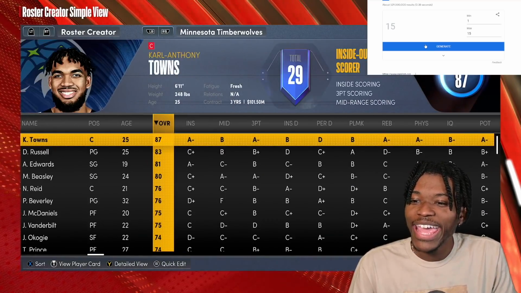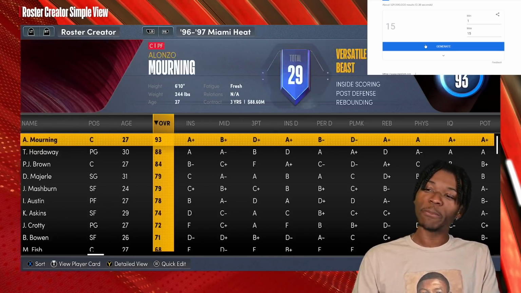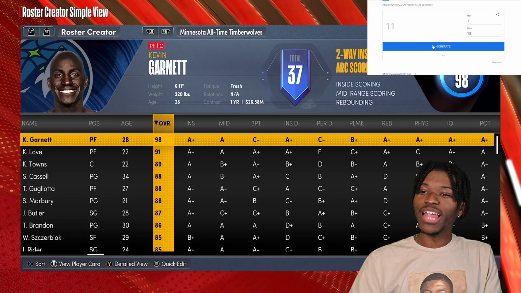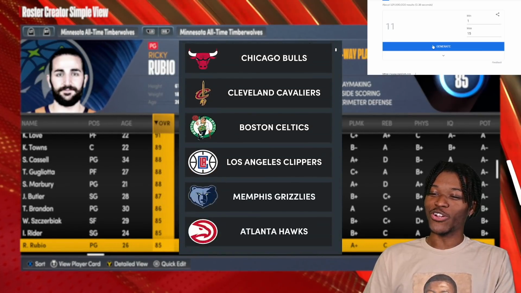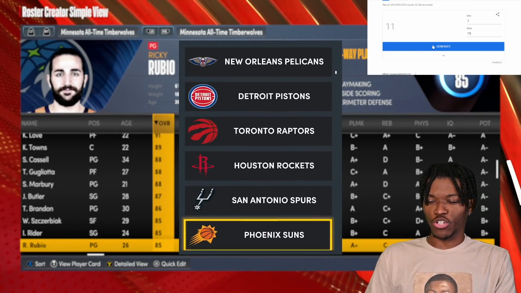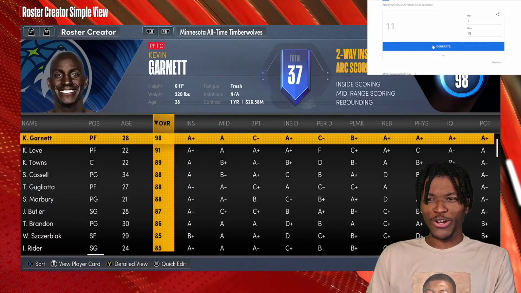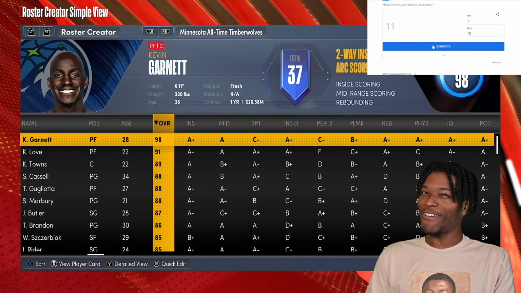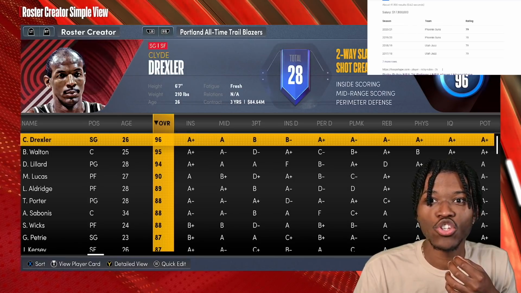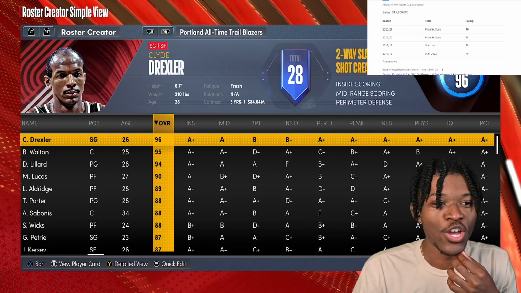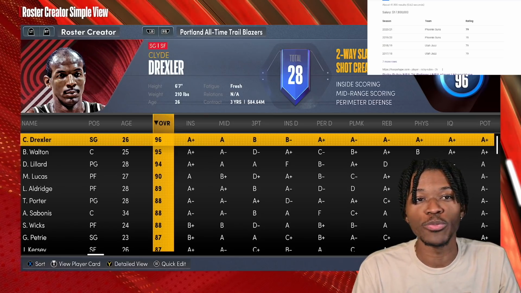Add KG to this team. They're a playoff team. I said it. Add KG to that team. They're a playoff team. And they're getting number 11. So it's not KG. Instead, it's Ricky Rubio. Oh, it's great. But this is like a crazy good version of Ricky Rubio. 85 overall, Ricky Rubio? Was I asleep on Rubio's career? Was Rubio ever 85 in any 2K? Be honest with me. I don't think he ever was. Actually, I'm going to look it up. The highest overall Ricky Rubio has ever been in 2K was a 79. So I don't know where they got this whole 85 overall Ricky Rubio thing from.